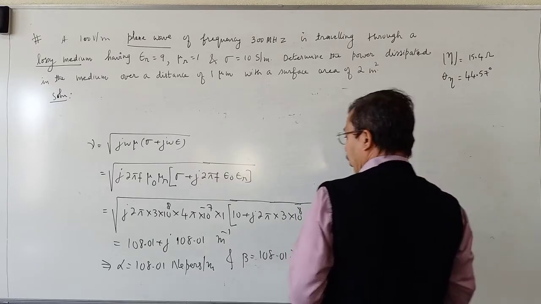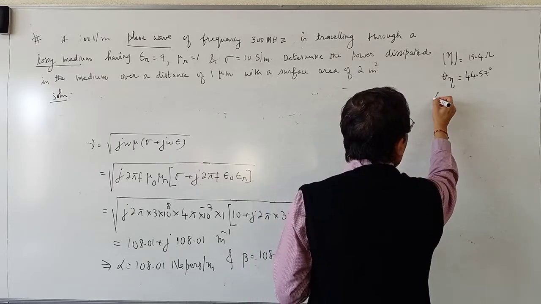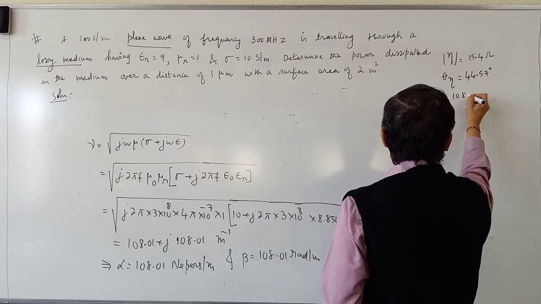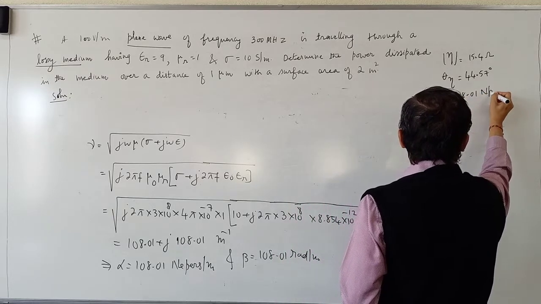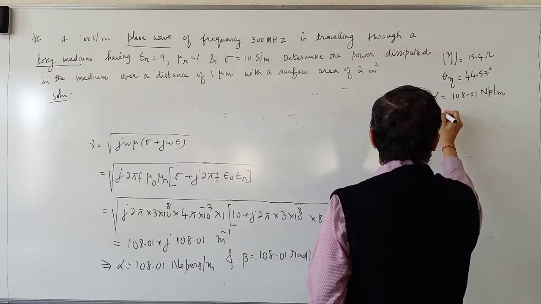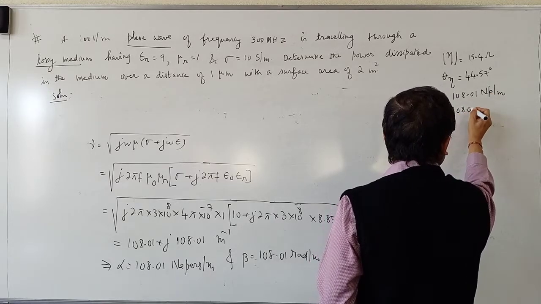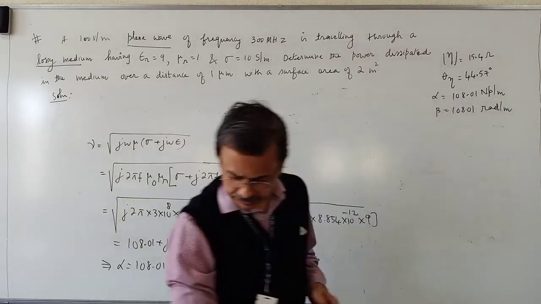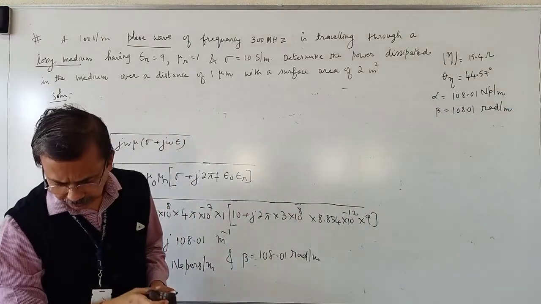So you just note down alpha and beta values. Alpha is equal to 108.01 Nepers per meter. Beta is equal to 108.01 radians per meter. These are the values of alpha and beta.